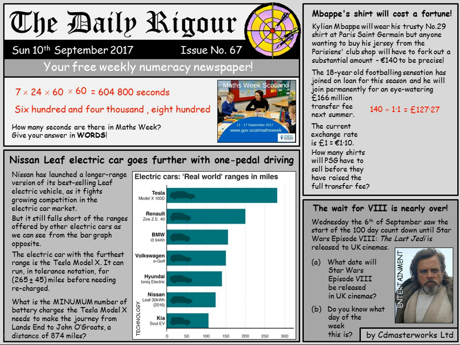Basically what we want to know is how many of these shirt prices go into the transfer fee. So it's a divide, but we've got to put 166 million out in full, so that's 166 with 6 zeros. We divide it by the price of one shirt, and that comes to 1,304,313.664. Of course, we need to round in context with the question: how many shirts will they have to sell before they've raised the full transfer fee? Irrespective of what comes after the 3, we need to round up anyway, so that 3 is going to become a 4. So the answer we're looking for was 1,304,314 shirts. A nice wee bit of pi at the end there, minus the decimal point, of course.